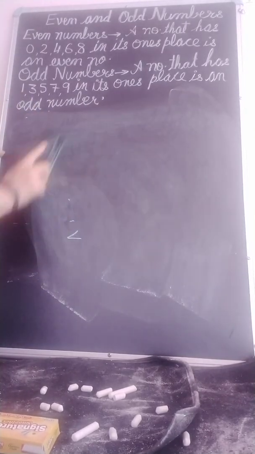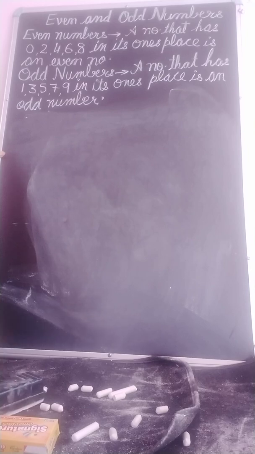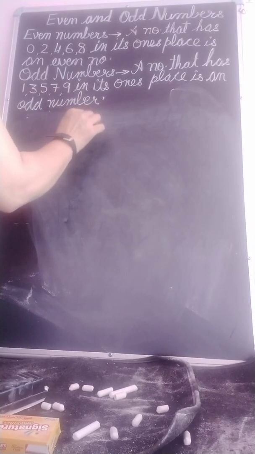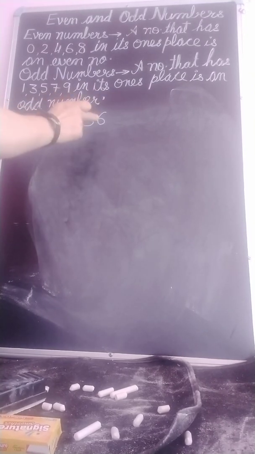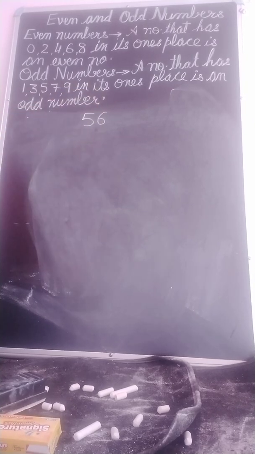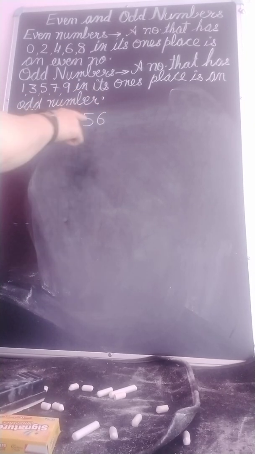So here is one question. You have to check whether this number is even or odd. Directly, if you look, you can see 6 is there, which is in the table of 2, so this is an even number.